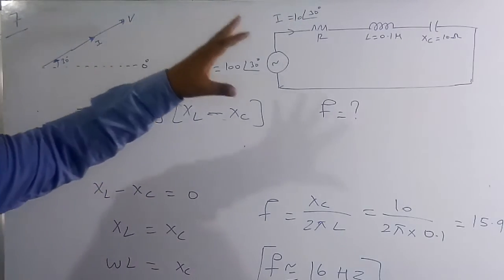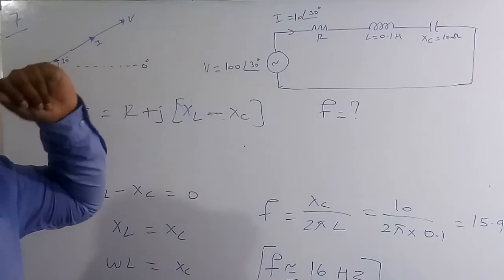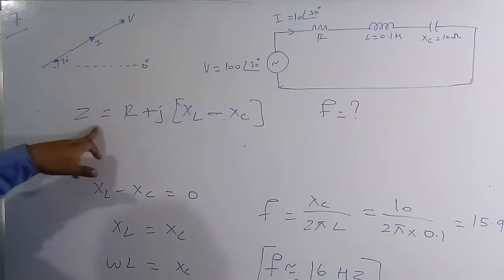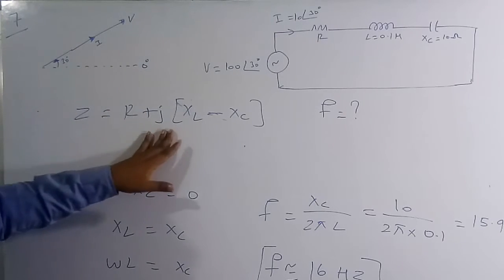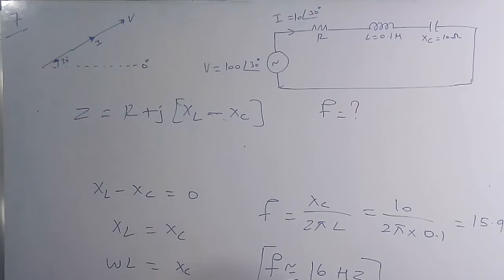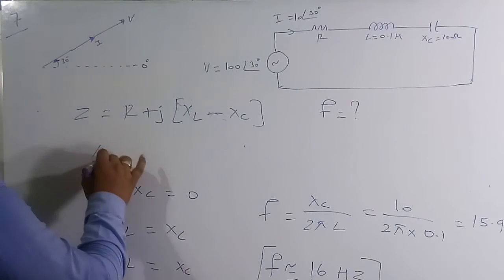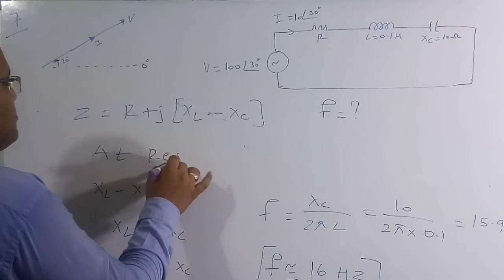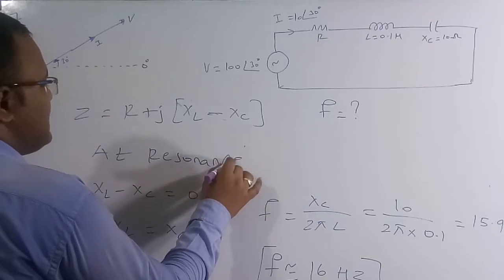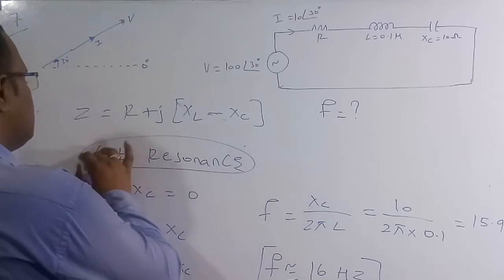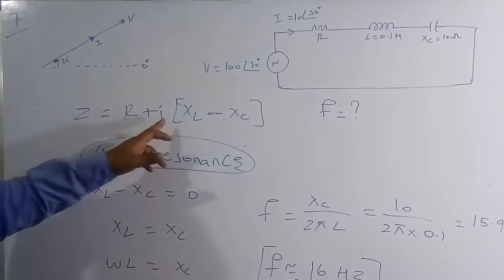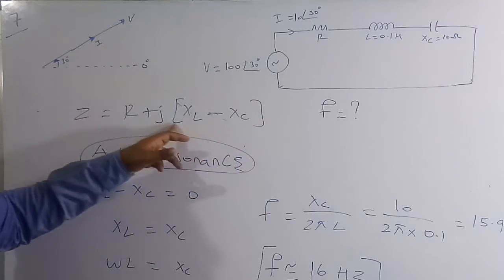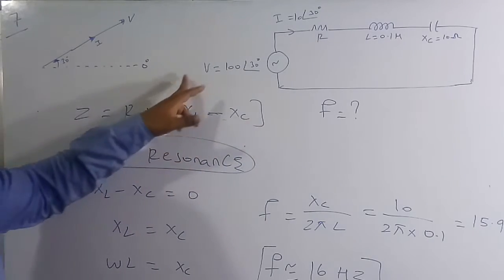A purely resistive circuit means the circuit is going to operate at a resonance condition. The net impedance, which is the impedance of the whole circuit, is Z equal to R plus j(XL minus XC). As the circuit is going to operate at resonance, the condition is that it is a purely resistive circuit. So the imaginary part of the impedance will be 0. Here the imaginary part is XL minus XC, so this always has to be equal to 0.